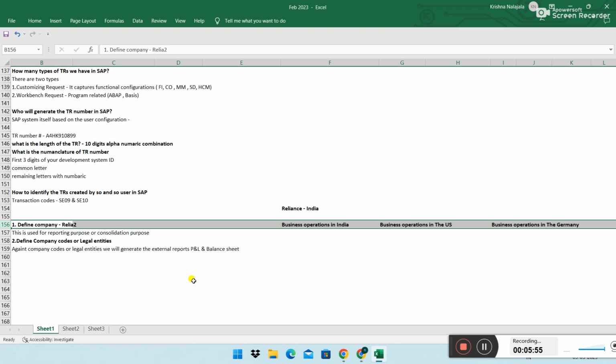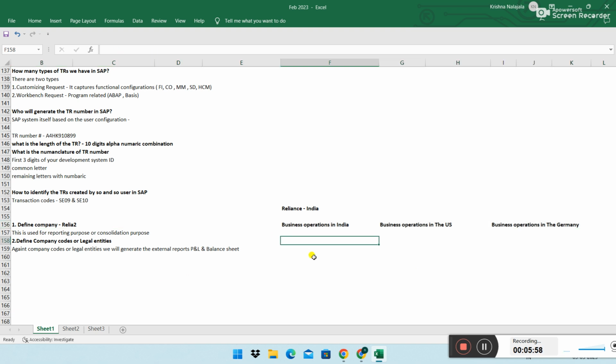Now you will understand. There are a few multinational companies, or companies, that do business in only one country. Let's say I have a client originating from the US, and he is only doing business in the US. In that case, how many company codes will they have? Only one company code, right? Each country we consider in real time as a company code.